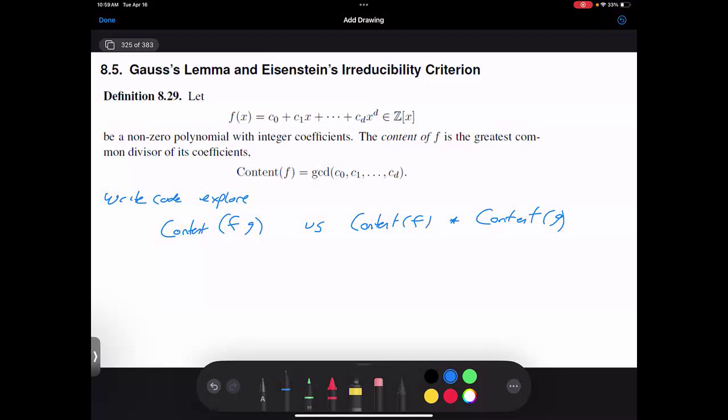Take a bunch of polynomials. For each polynomial f and g, you can calculate the content, multiply them together, and look at the content of the product. Do you want to make a guess or conjecture about the relationship between the content of the product and the product of the contents?